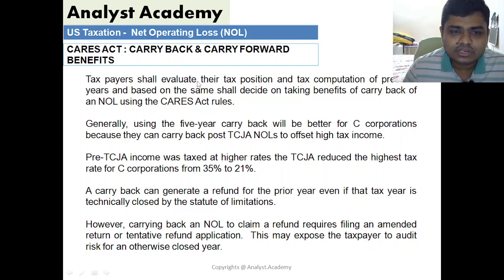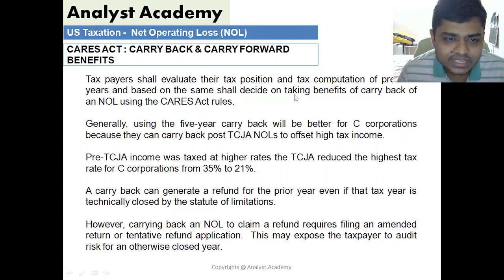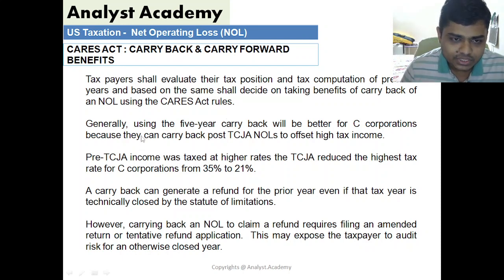The taxpayer shall evaluate their tax position and tax computation of previous years, and based on the same shall decide to take benefit of carryback of the NOL using the CARES Act rules. So you should go back, check the last 5 years of tax computations, and then decide how to use the NOL rule.